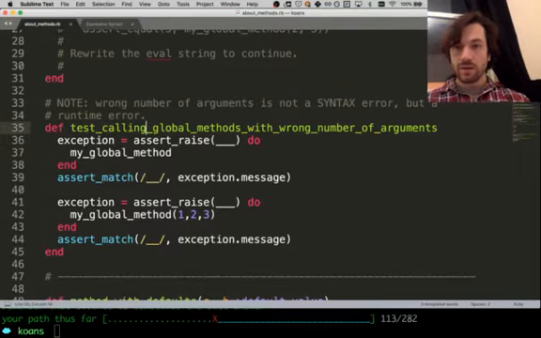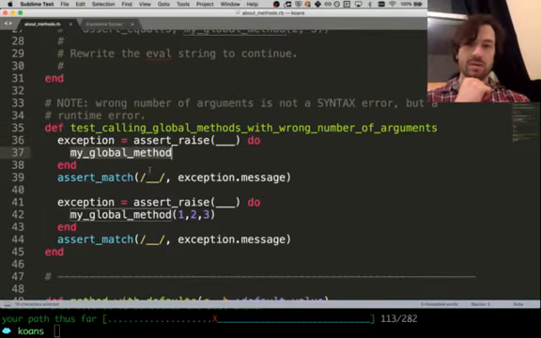So calling global methods with wrong number of arguments. Okay. So exception equal assert raise blank do my global method, and we call it without passing anything in.